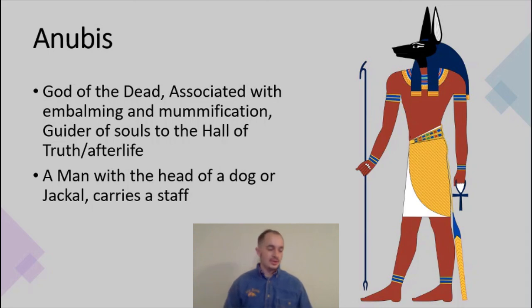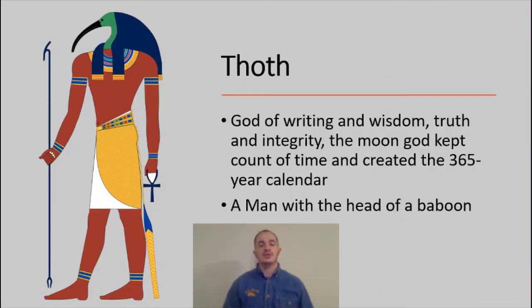Our last one, this would be the son of Horus. So Horus was the son of Isis and Osiris, who was the son of Nut and Geb. So our last one is Thoth. Thoth would be the god of writing, wisdom, truth, and integrity. He would be known as the keeper of all information when it came to the gods. He would be the god that knew everything. He was the smartest and wisest of all of the gods. He was the god of knowledge.